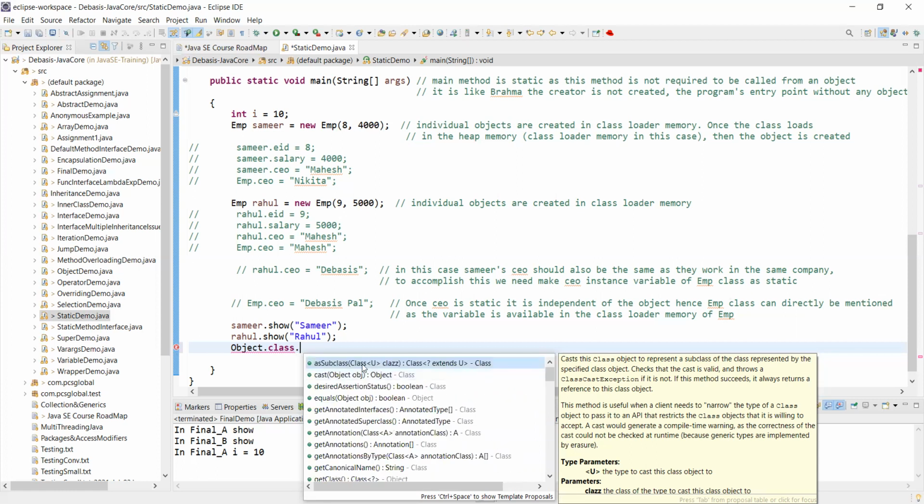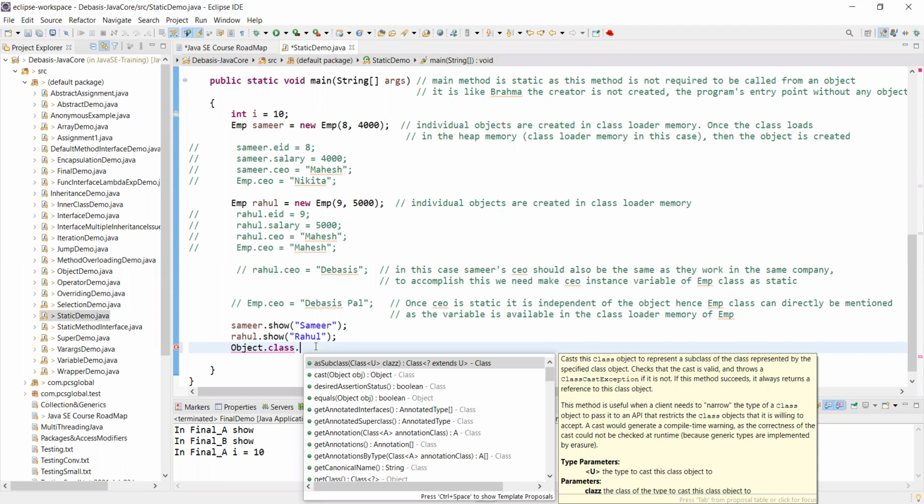See, asSubclass, cast, desiredAssertionStatus, equals, these are all methods. You will come to learn how to use equals and all those things. But my main concern is to let you know that there is a super object. The super object will have the definitions of all the methods that you are going to use by default.